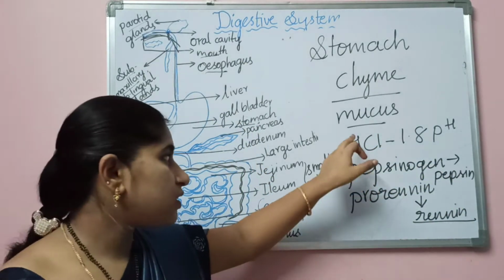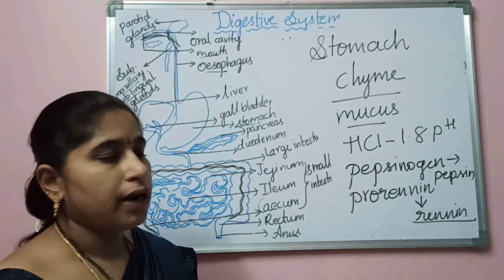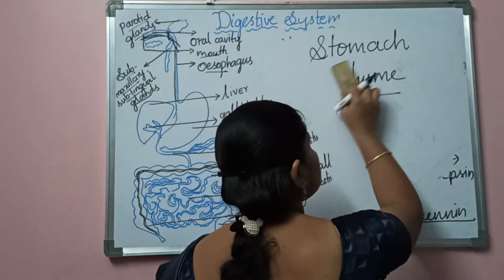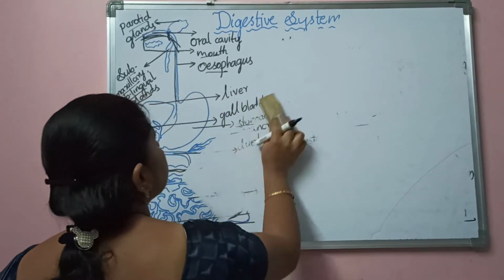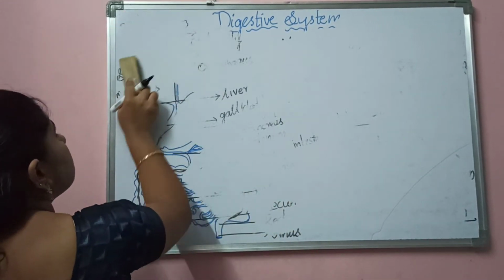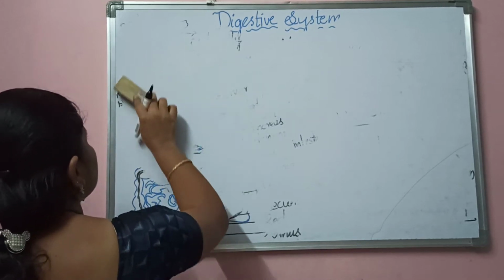Prorenin, by the action of HCl, will be converted into renin. Now, what is the use of pepsinogen?